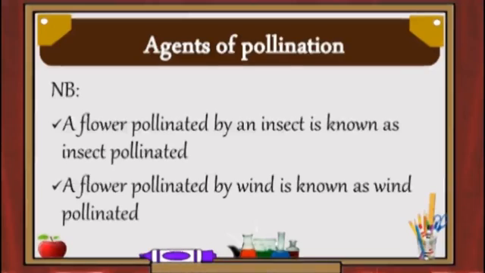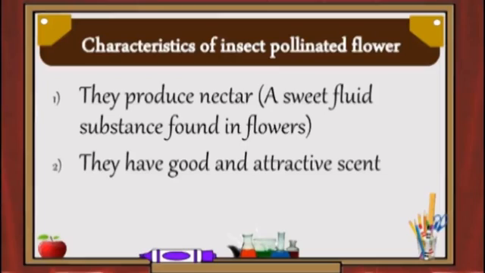Take note, a flower pollinated by an insect is known as an insect pollinated flower. Also, a flower pollinated by wind is known as a wind pollinated flower. Let's quickly look at the characteristics of the insect pollinated flower.